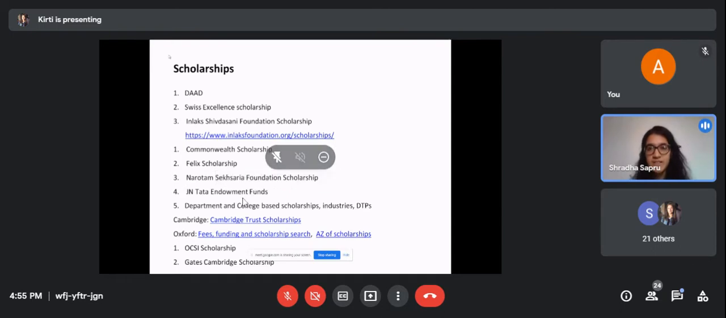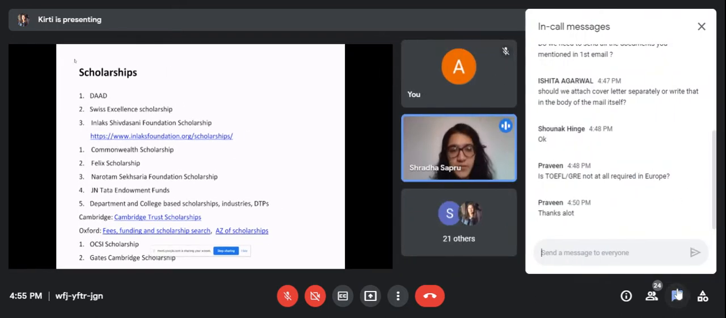So please make sure that you know when the deadlines of all of these are, so that you can apply well within that. The last two are specific to Cambridge and Oxford, but the first few are in general applicable to any university in the UK.